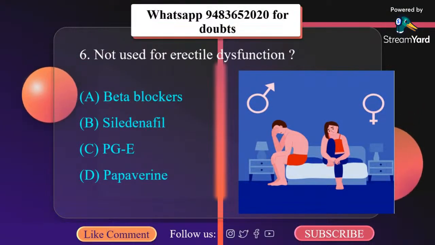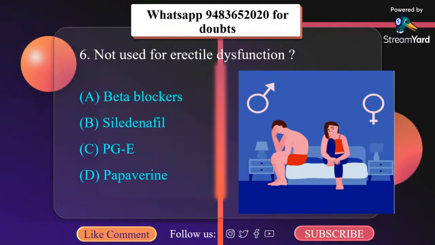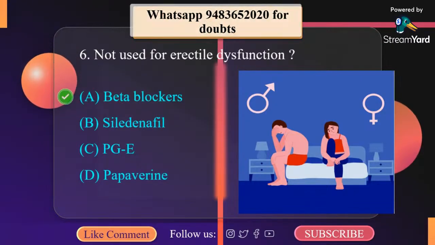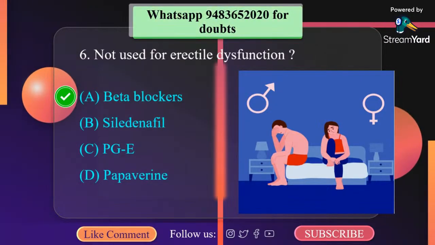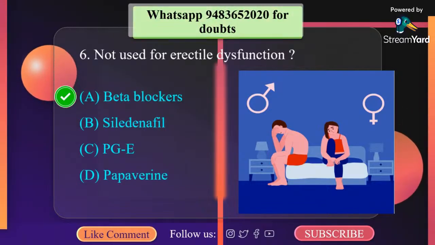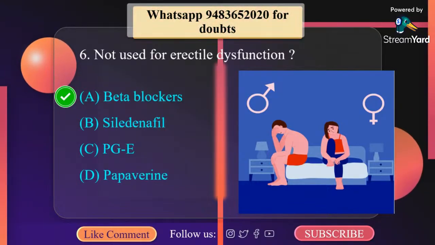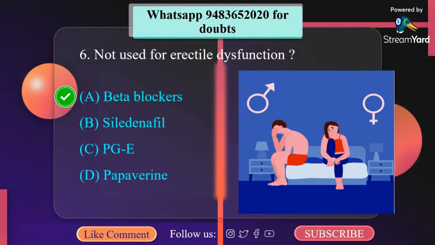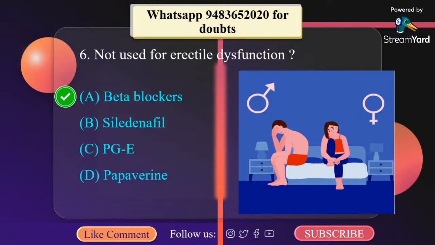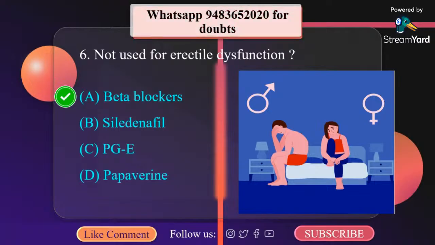Not used for erectile dysfunction: A. Beta blocker, B. Sildenafil, C. PGE, D. Papaverine. It is a beta blocker. Now, the drugs used for erectile dysfunction are phosphodiesterase 5 inhibitors: sildenafil, tadalafil, vardenafil. By inhibiting PDE5, these drugs prevent degradation of cGMP and potentiate the action of NO. These are the drug of choice of pharmacological therapy for erectile dysfunction.